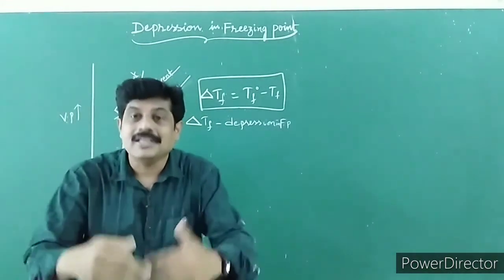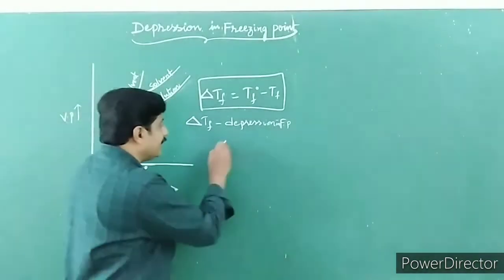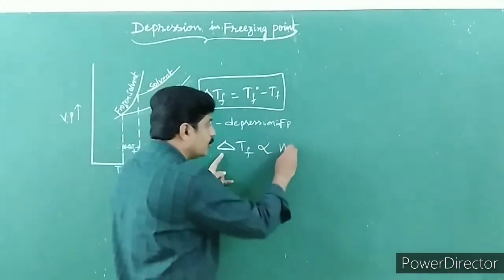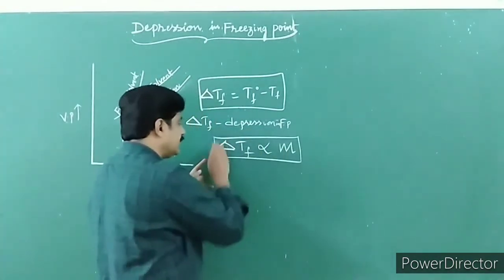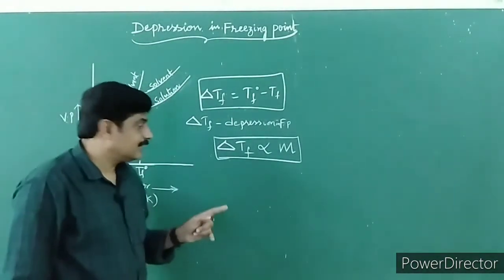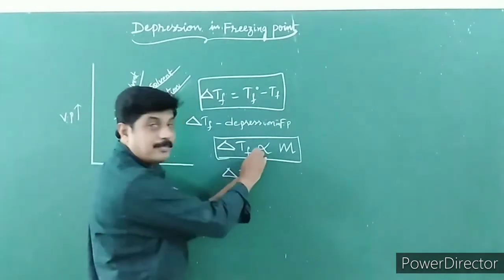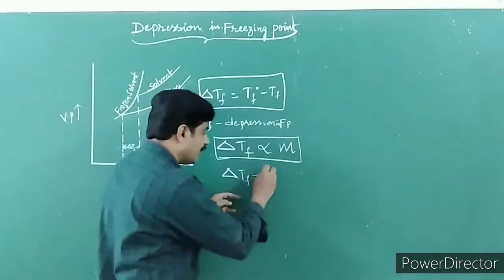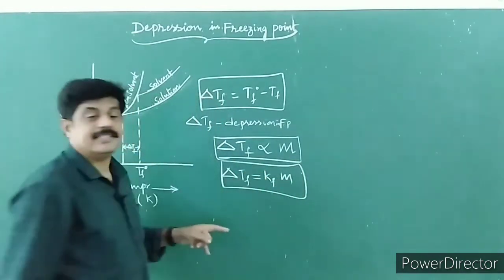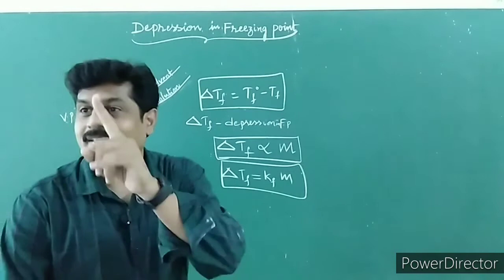What is this molar concentration? Nothing but molality. In other words, delta Tf, that is depression in freezing point, is directly proportional to molality, otherwise molar concentration. Children, let me introduce a constant in order to remove this proportionality sign. Now I'll introduce Kf into m. This is the mathematical expression for depression in freezing point.